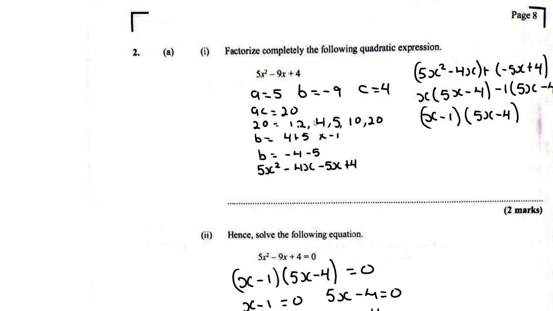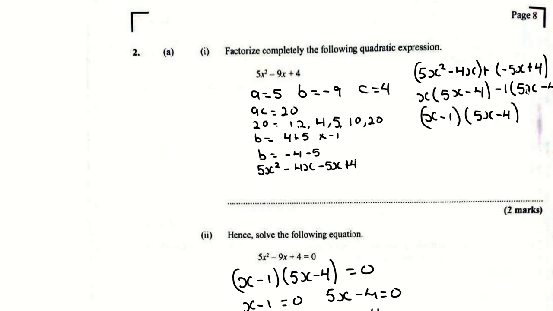Which two pairs, when you add or subtract, would you get 9? 4 plus 5. Then we don't want B to be positive 9, we want it to be negative 9. So you multiply the entire thing by negative 1, you get minus 4 minus 5 is negative 9. In the place of minus 9, you put in minus 4x minus 5x, you get 4 terms. When we have to factorize 4 terms, you take your first pair, factorize it, take your last pair, factorize it.